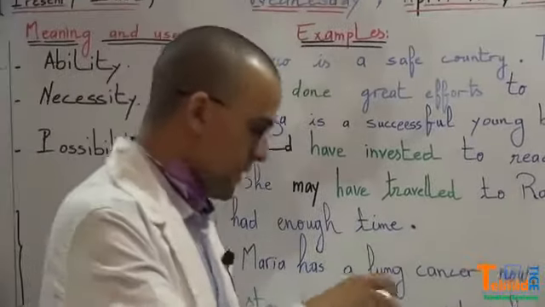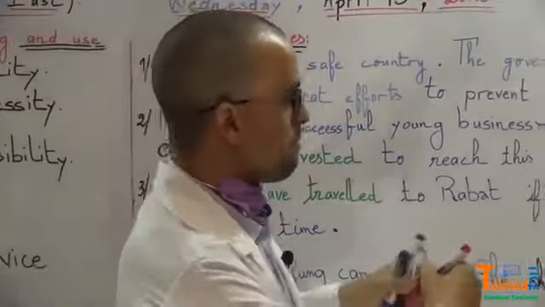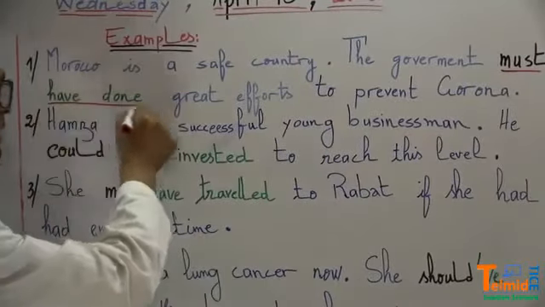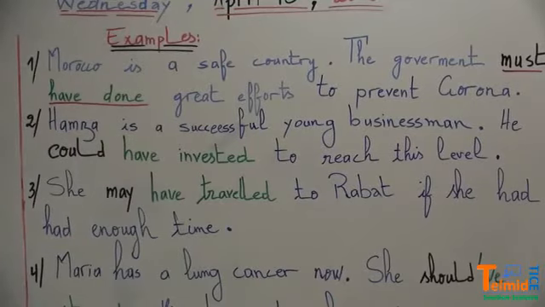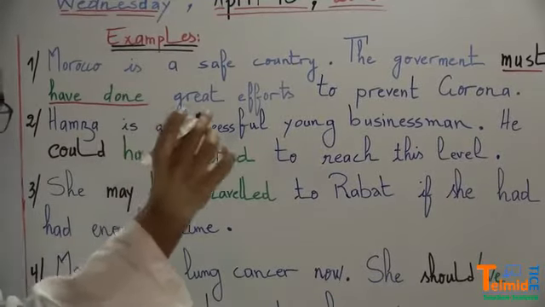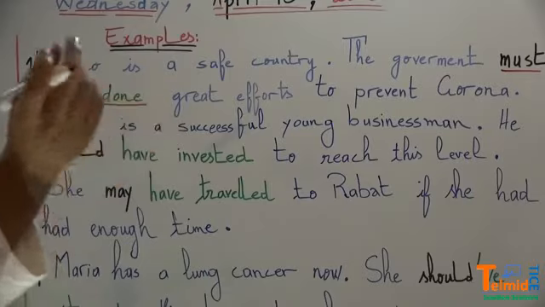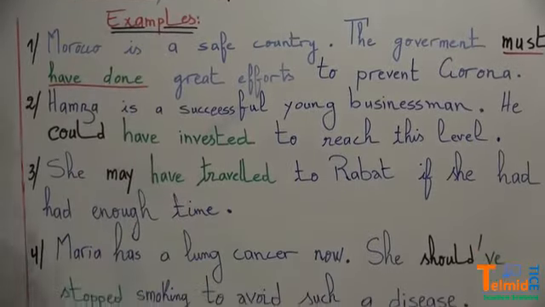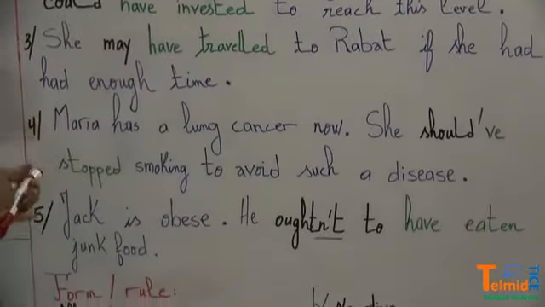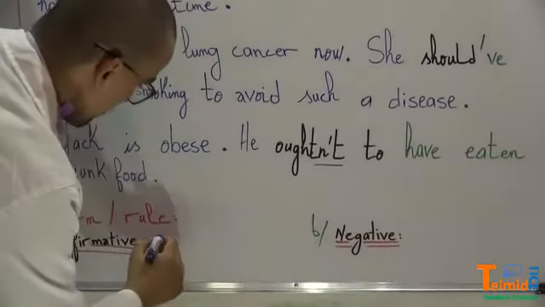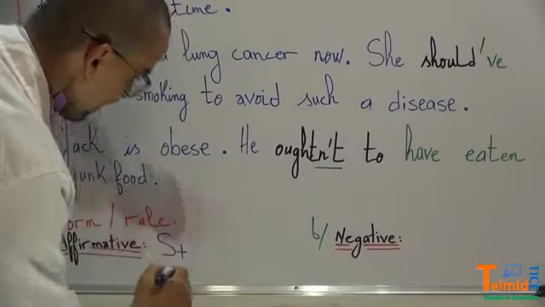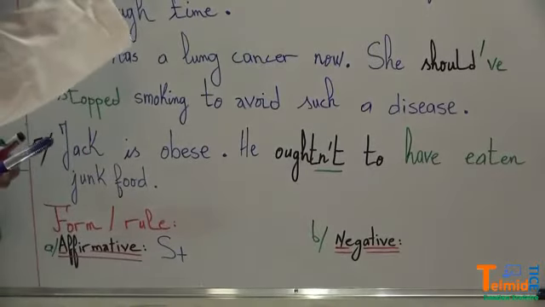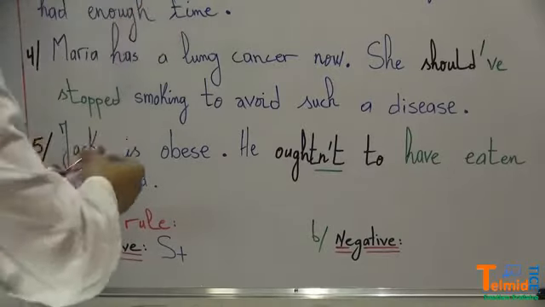For example, let's take again the first example. Must have done. Must have done. So we have a model, we have have, and we have done. Okay, the model, again, this is the form. We have subject, which is the government, plus the model.